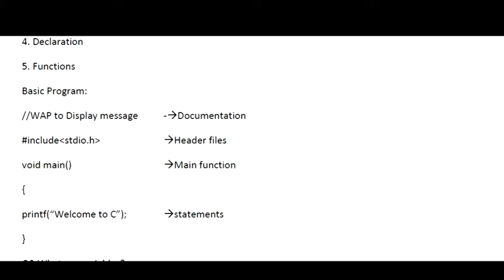So this is the very basic program which you can write whenever you are asked about the basic structure of C, and you can define each and everything, like what is the purpose of the main function, what is the purpose of the header files, what is the purpose of the different kinds of statements that are available in C, and how these statements basically work. You need to explain this whole program and the purpose of C, in which all of this program works, like how we compile it and how we execute it. You all need to explain this in your answer.